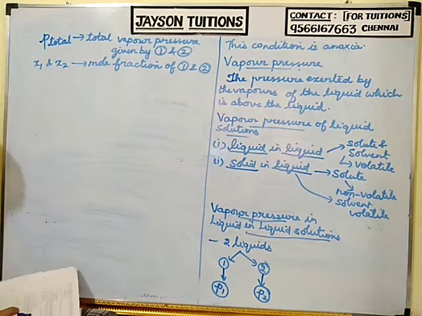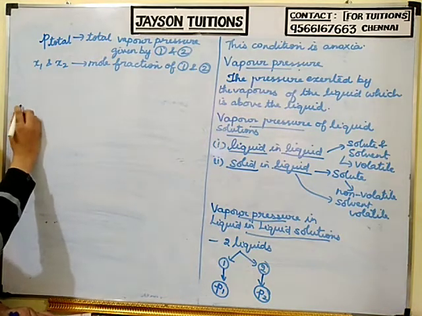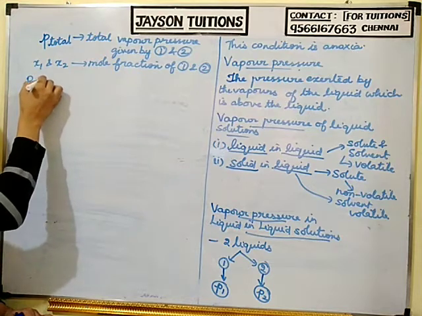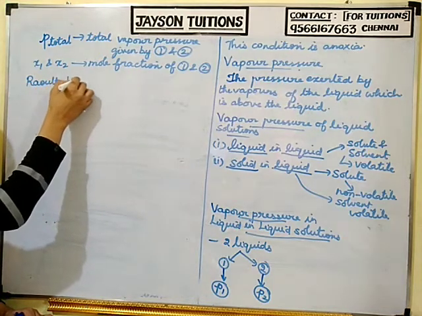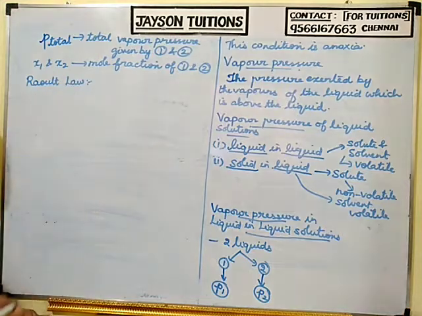Now based on this, a scientist called Raoult gave one law called Raoult's law.